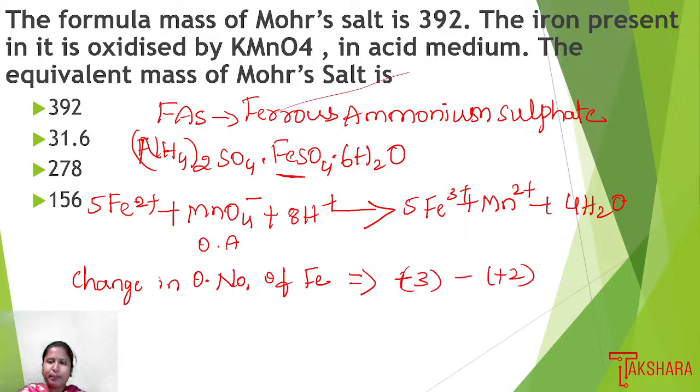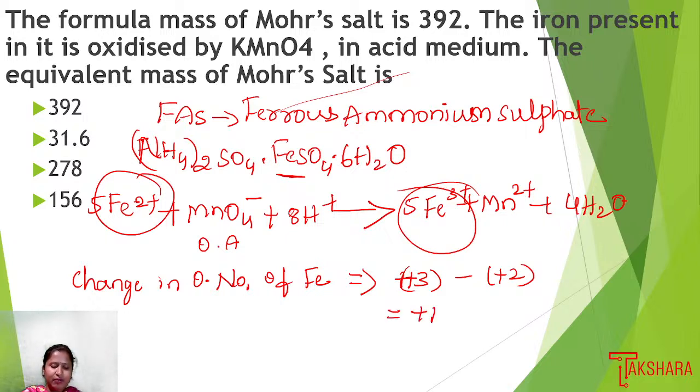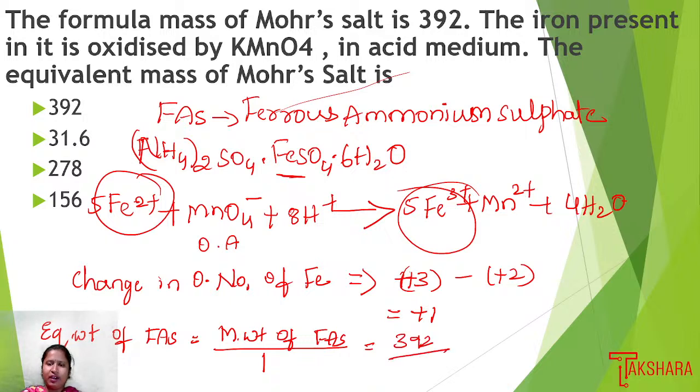Iron can be in the plus 3 form as well as the plus 2 form. Here Fe2 plus is oxidized to Fe3 plus, an increase in oxidation number. Plus 3 minus plus 2 becomes plus 1. So the equivalent weight of Mohr salt, that is FAS, equals the molecular weight of FAS divided by 1, where 1 is the change in oxidation number of iron. So 392 divided by 1 equals 392.